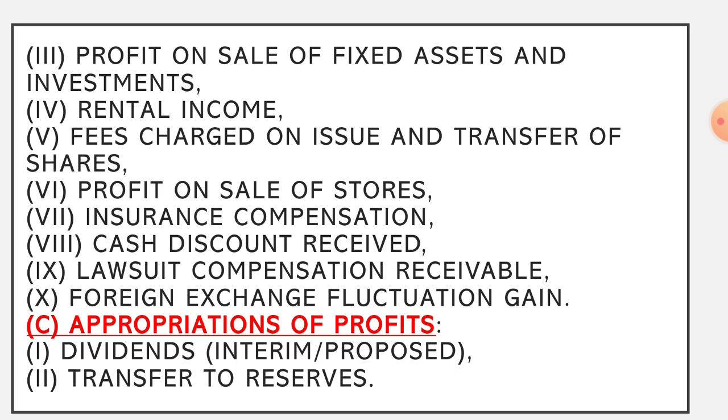So my dear friends, I hope it is clear to you all what the different items of expenses and incomes are which, even though they are financial in nature and have already been incurred, do not constitute any cost of a product, and that is the reason they should be excluded from the cost sheet.